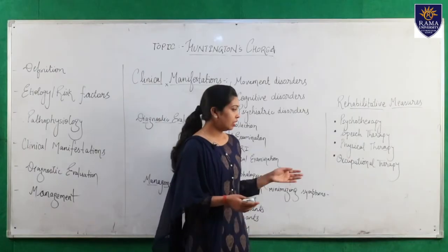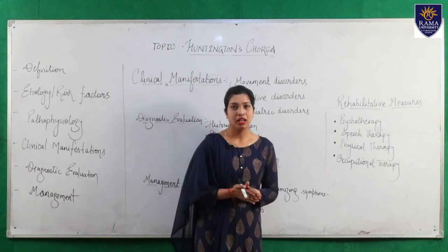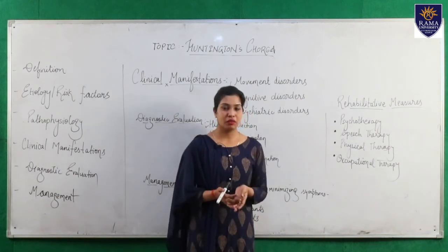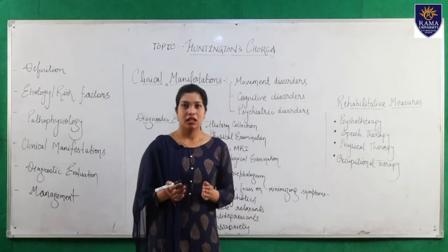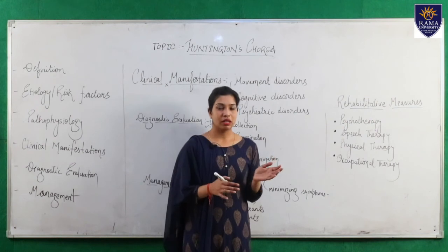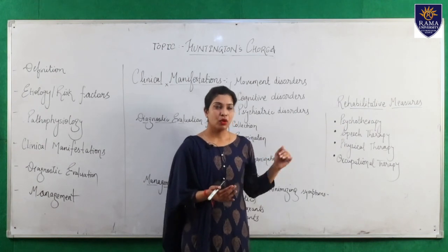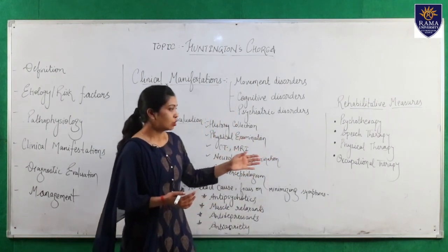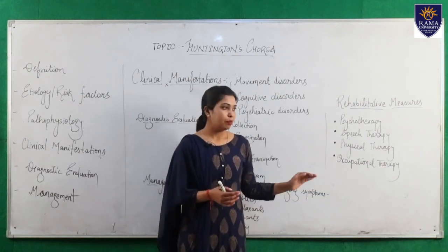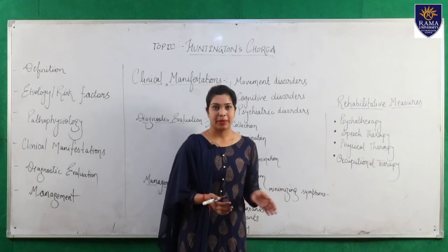Finally, there is occupational therapy. What is done in occupational therapy? Occupational therapy is used to regain the previous functioning. If the person was doing some activities prior to the occurrence of the disease, then through the use of occupational therapy we can regain the purposeful functioning of the patients here.